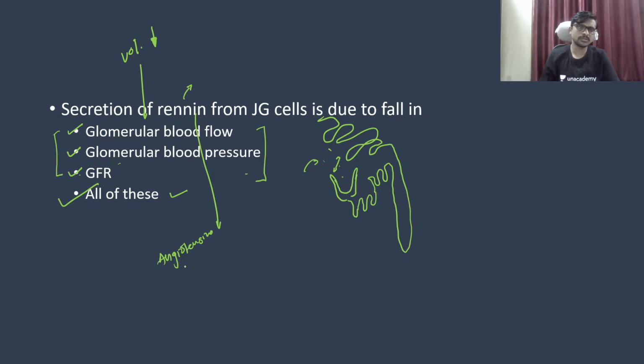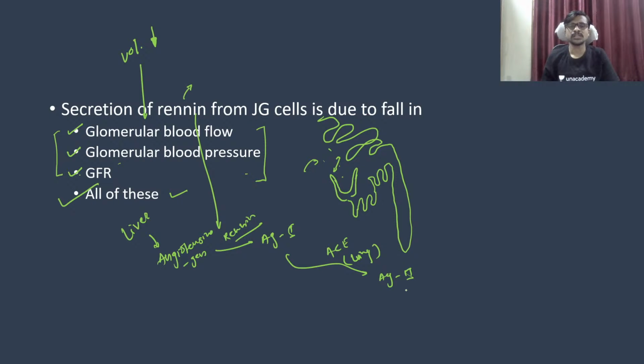angiotensinogen to angiotensin 1. This angiotensin 1 is converted into angiotensin 2. So this conversion is by renin. Okay, this conversion by ACE in the lung. Okay, this angiotensinogen is coming from the liver. This happens inside the blood, and after the lung, this angiotensin 2 enters into the